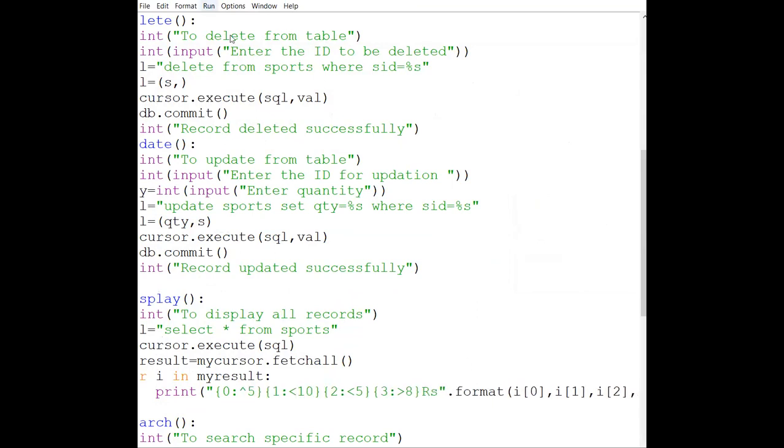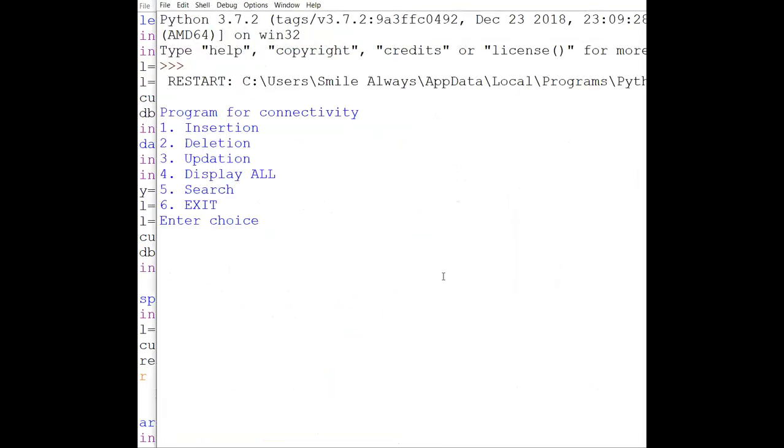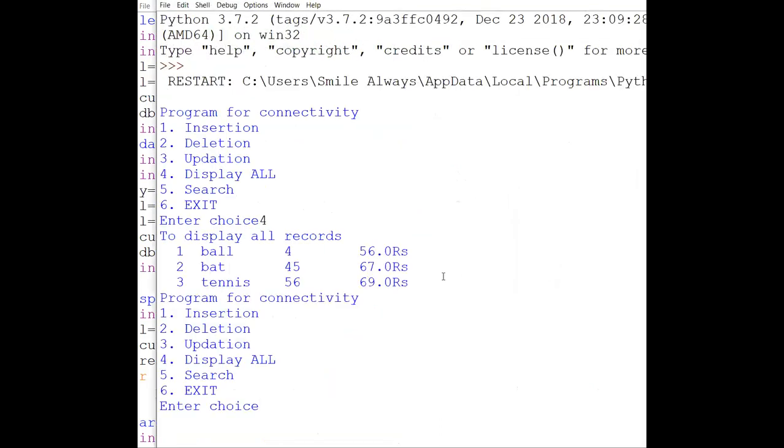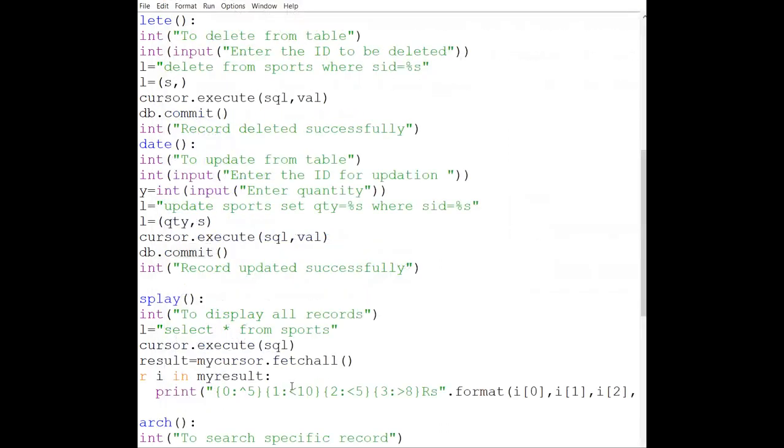If I use this, see what has happened. Center aligned. Very good. This is center alignment. Remember, it is the caret symbol. If you want to align everything centrally, then you can use this caret symbol.